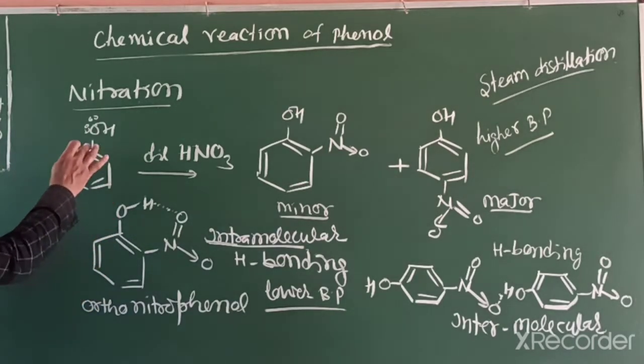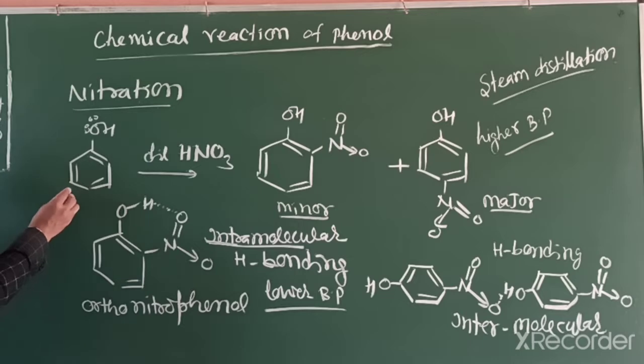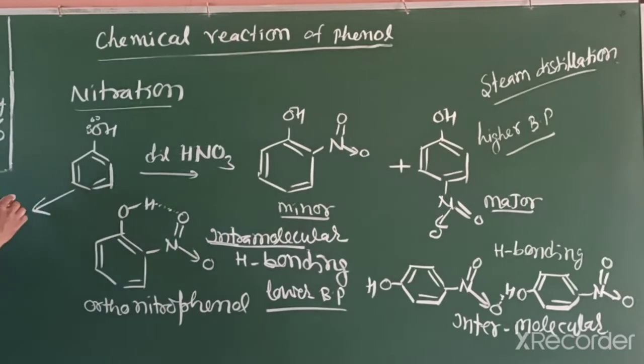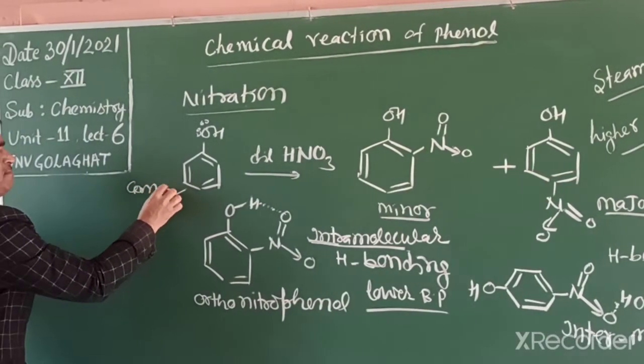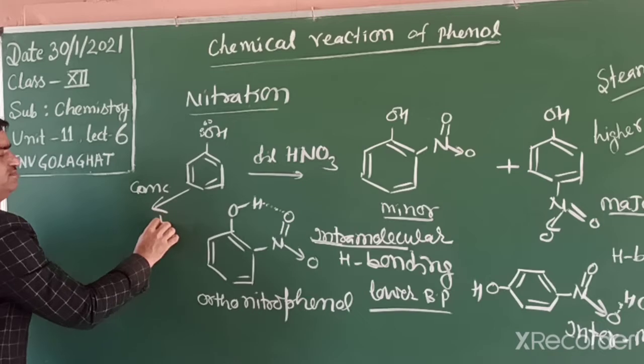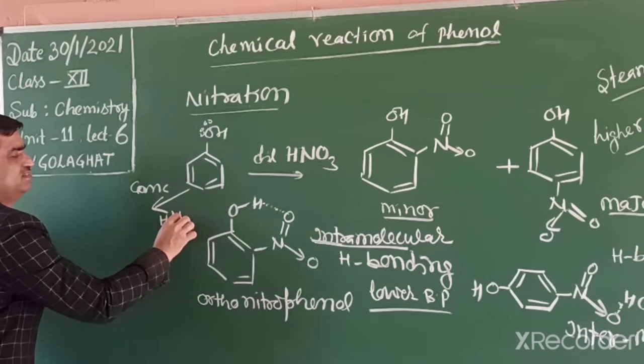If phenol reacts with concentrated nitric acid, then what product do we get?